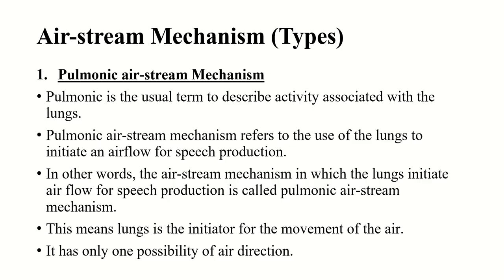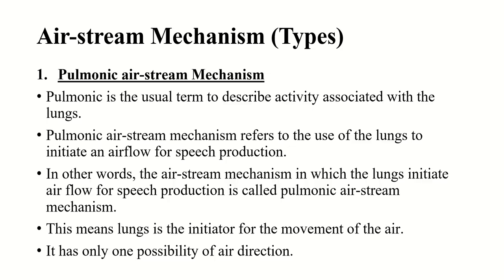And it has only one possibility of air direction. Only one possibility. On the basis of direction, there are two types I have told you. One is ingressive and the next one is egressive. And the lungs are at the end part. So the lungs are the ending initiator. At the last part, there are the lungs.